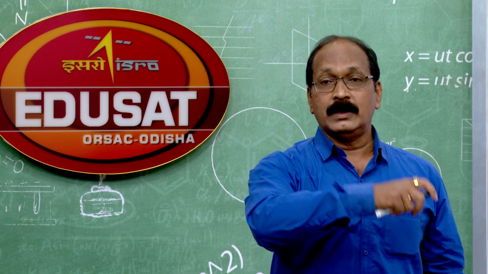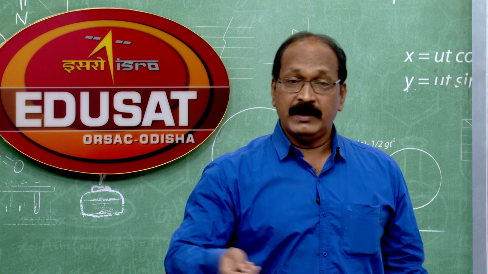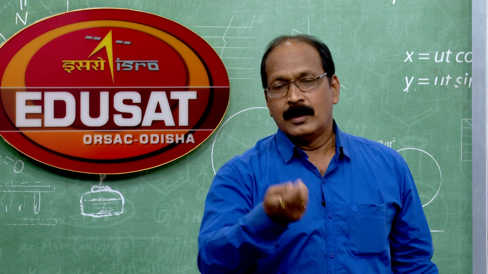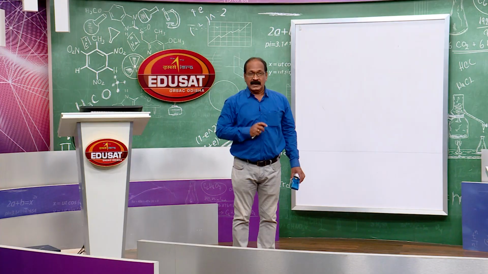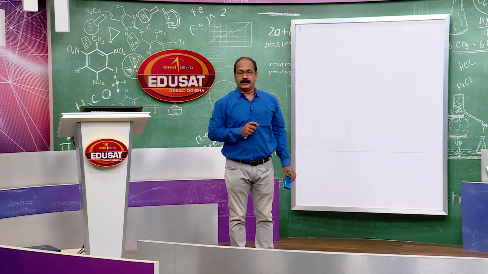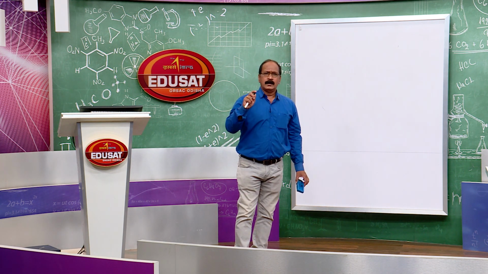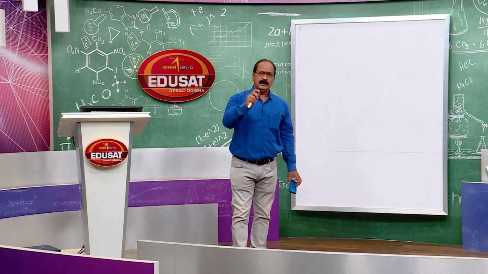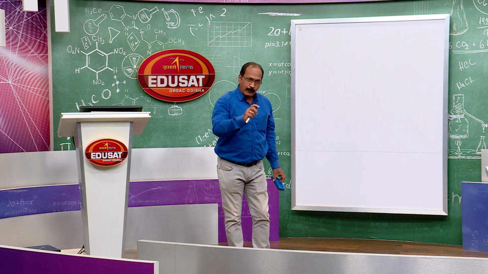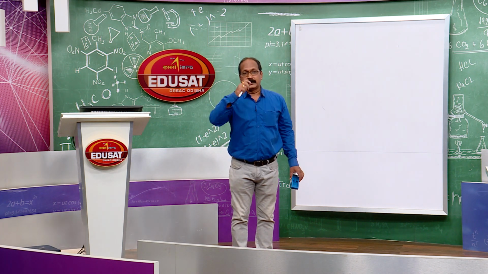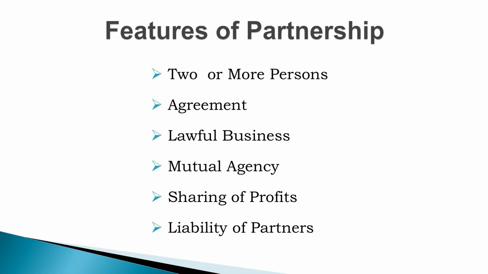Similarly, the investors in the organization who have invested their hard earned money expect more from the organization. They expect more return on investment, ROI. So, these are the factors of profit. Because of these factors, we have to earn the profit and share it among the partners. Next feature is liability of partners. Liability of partners in partnership business is unlimited.